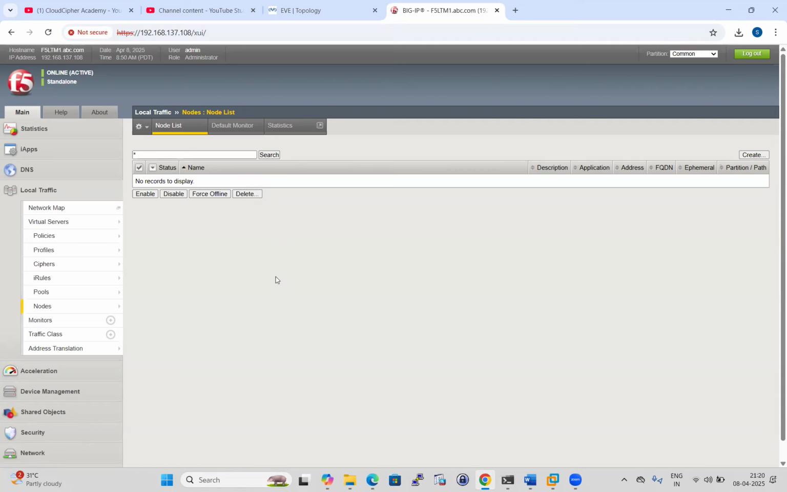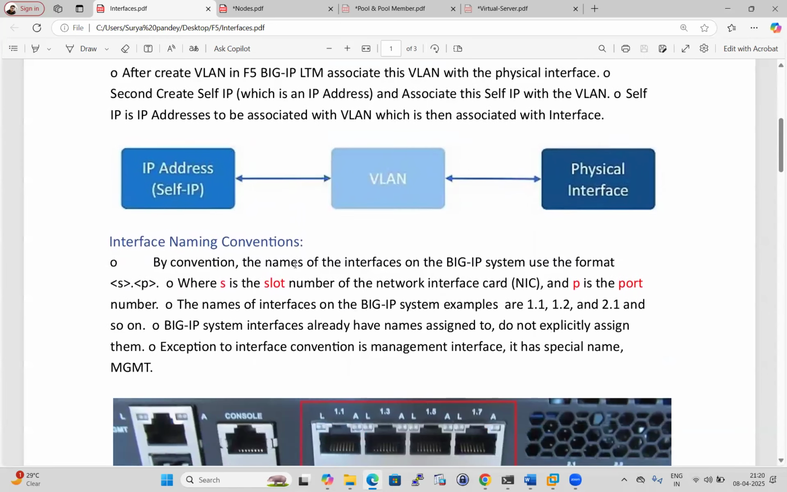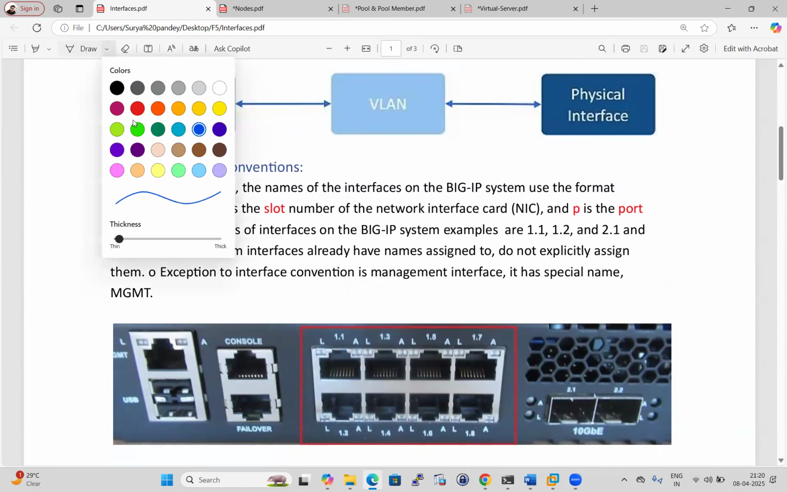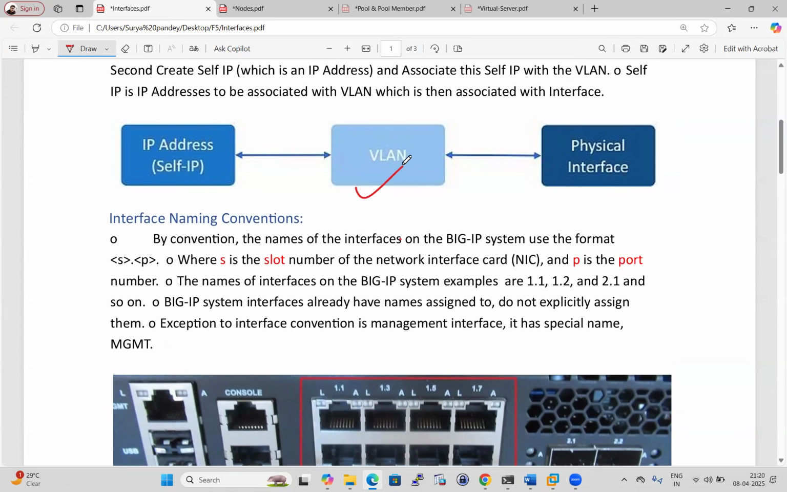Before coming to the node, I want to show a little bit about interfaces, guys. In an F5 LTM, you can't configure an IP address directly on the interface except the management interface. On the management interface we can configure the IP directly, but apart from that, we can't directly configure the IP address on the physical interface. First, we need to create the VLAN, like internal VLAN or external VLAN, and then assign the IP address at the VLAN level.